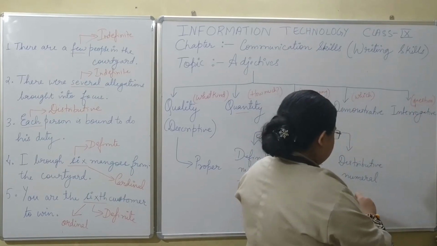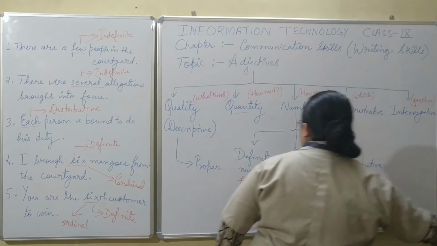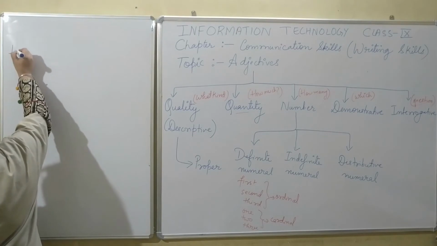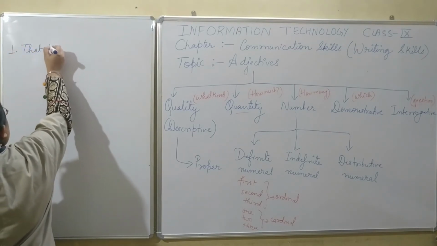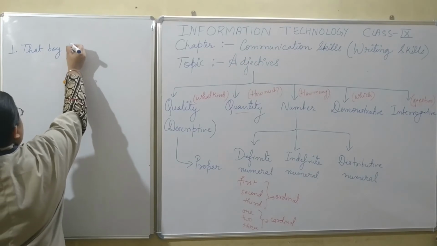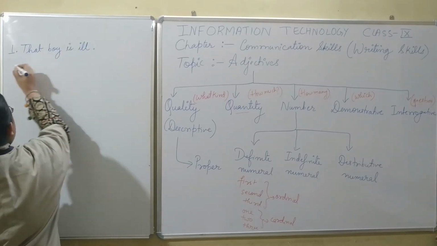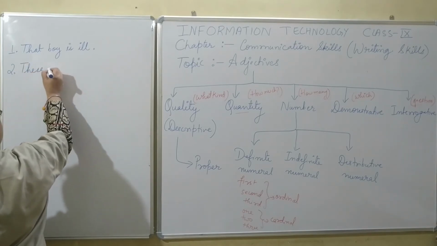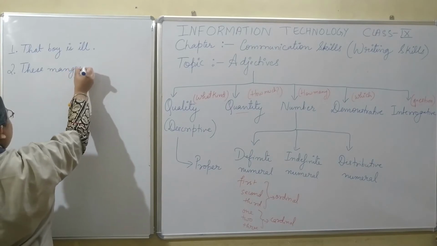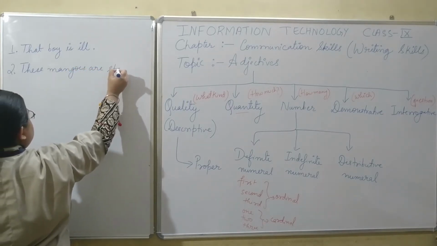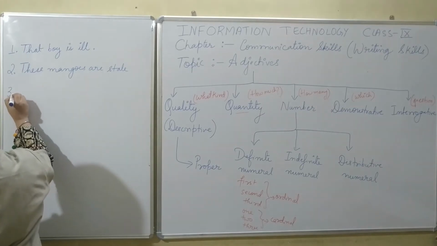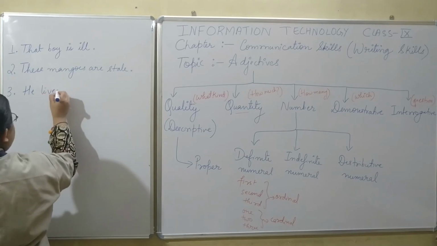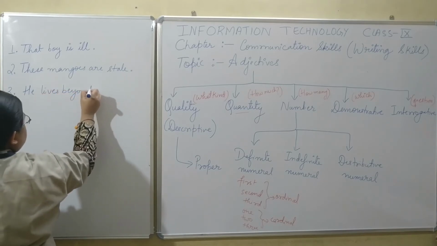Okay, so when I talk about demonstrative adjectives, I am going to specify some examples here. That boy is ill. These mangoes are stale. He lives beyond yonder hill.